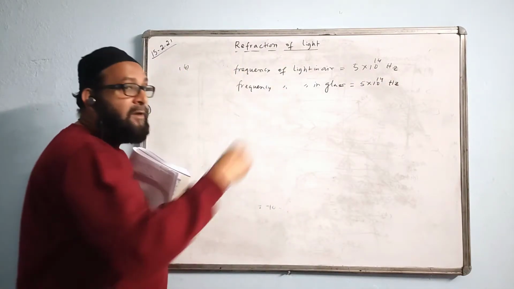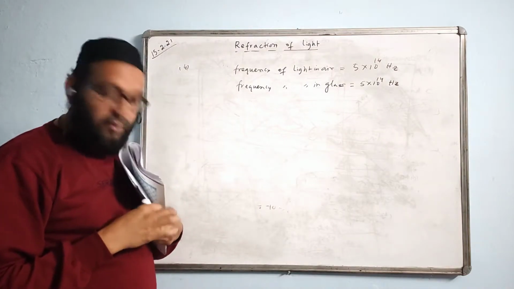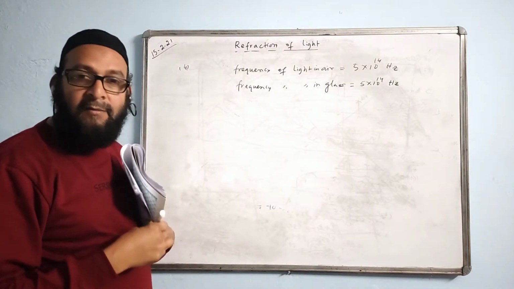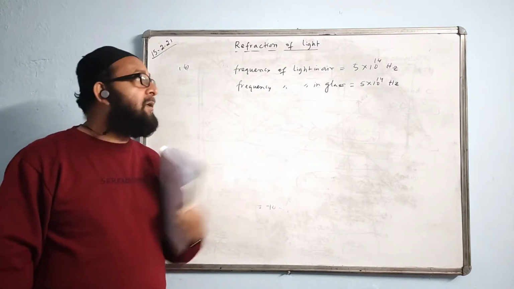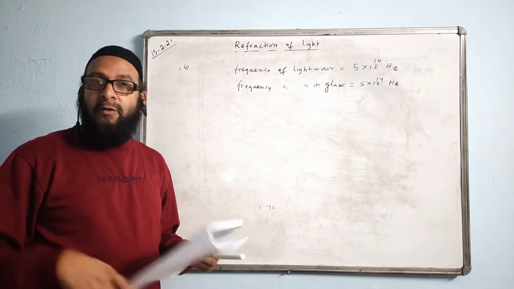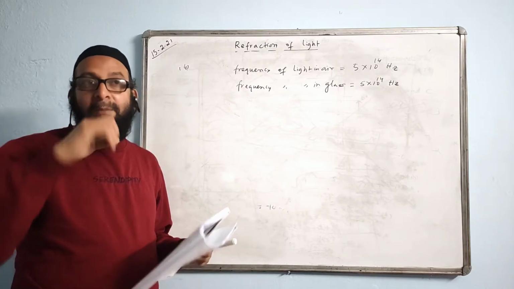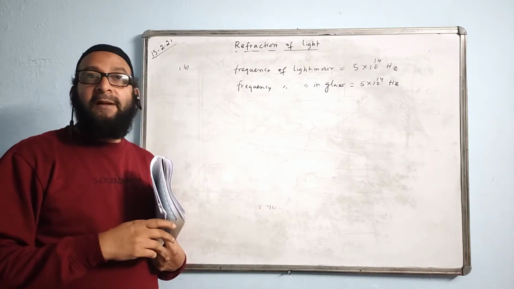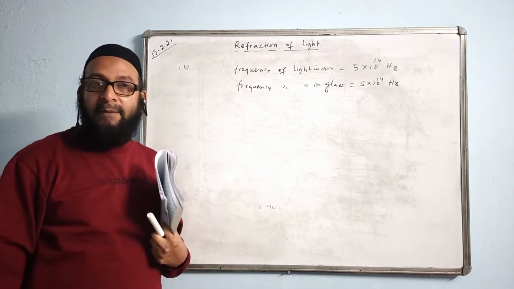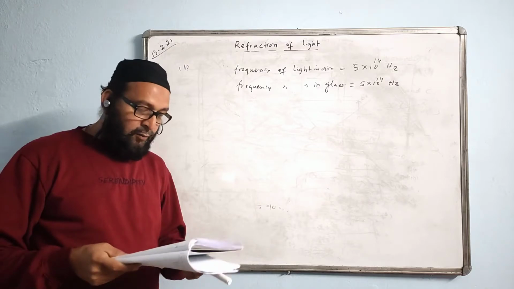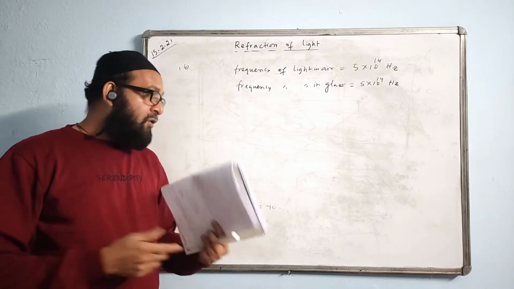And we can make a note under bracket, since frequency does not change when light travels from one medium to another medium, when a wave travels from one medium to another medium. That is the answer for this question. Don't do anything here with the refractive index. People think the refractive index is given, so we must use it. Then they will start dividing by 1.5 or multiplying by 1.5. That is wrong.